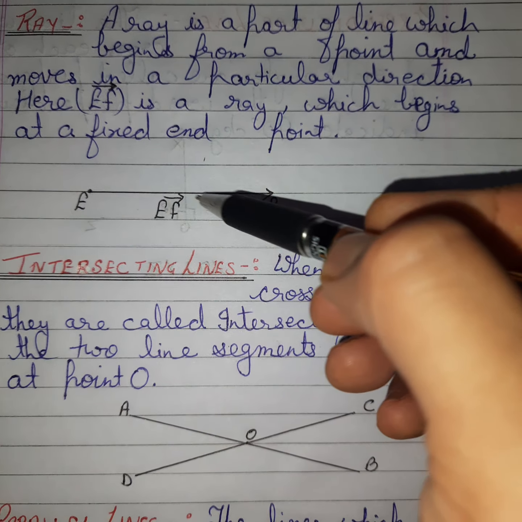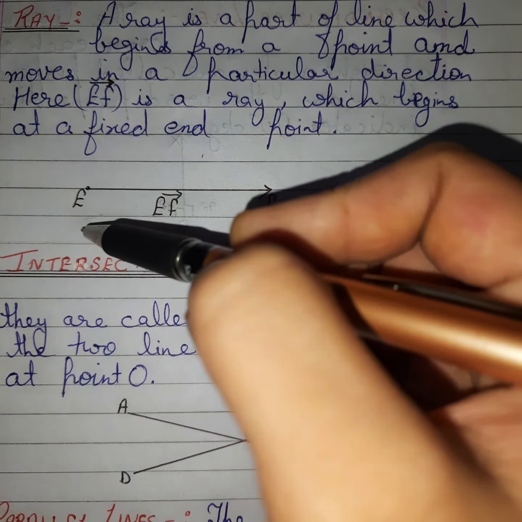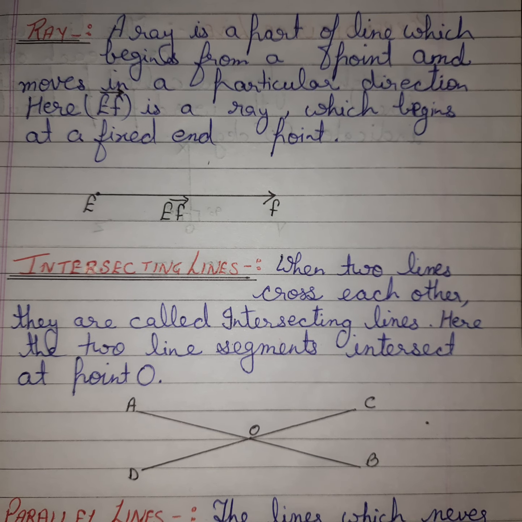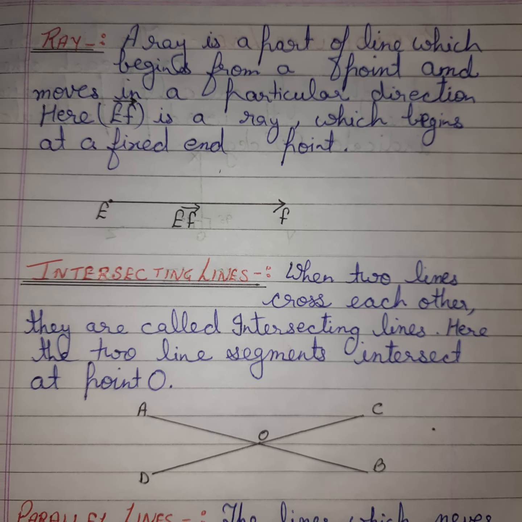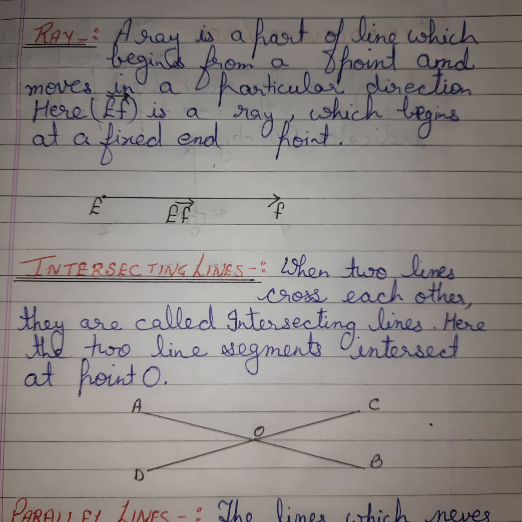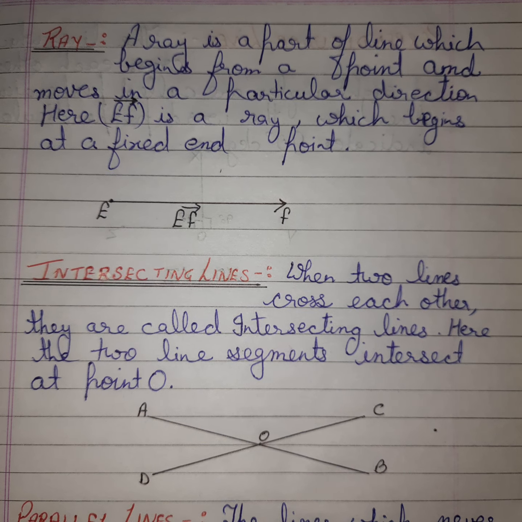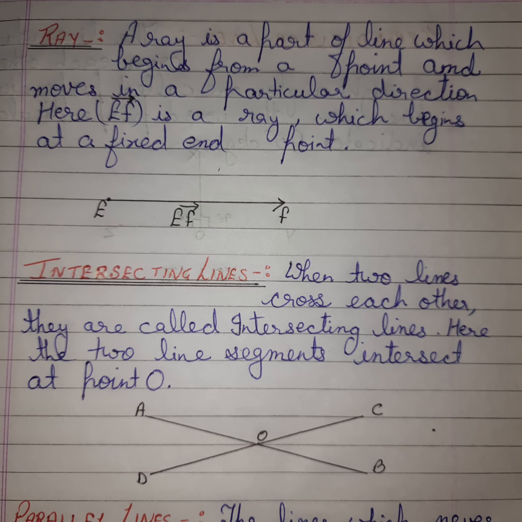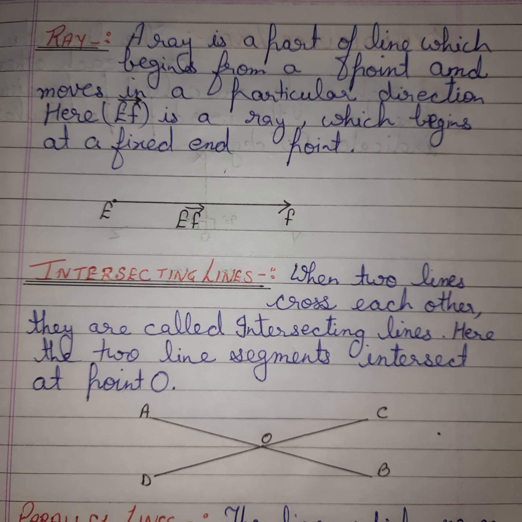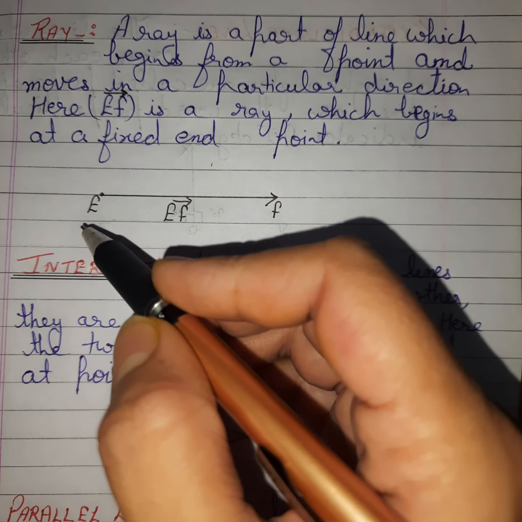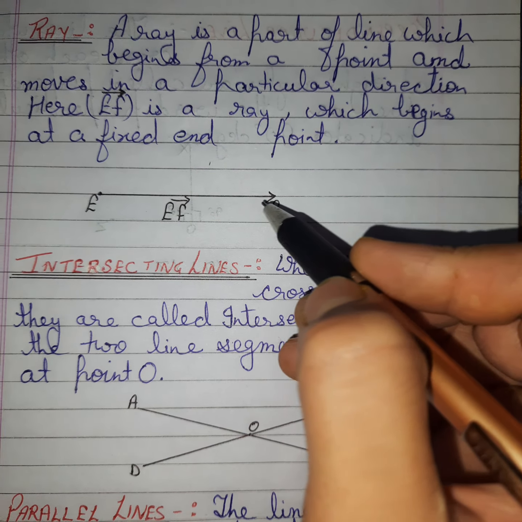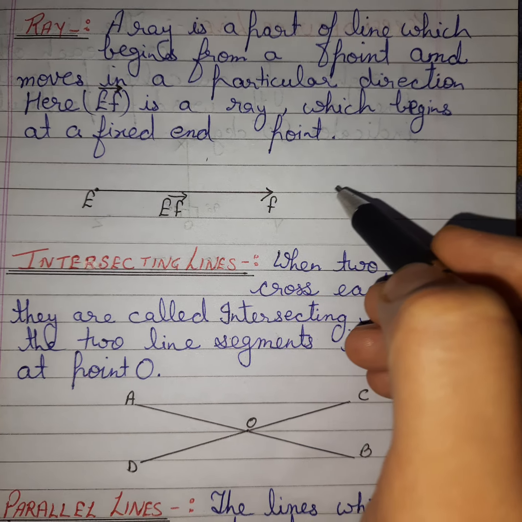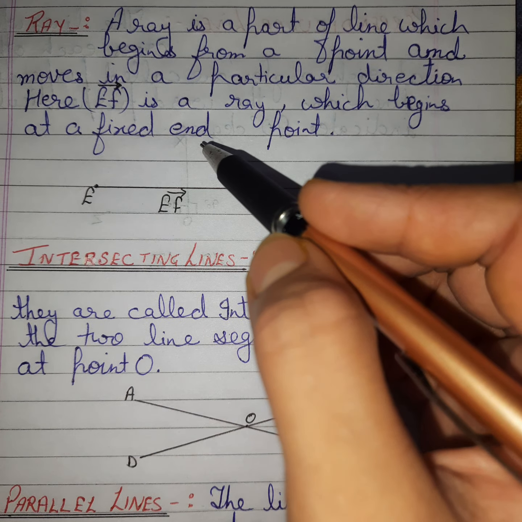So here EF is a ray which begins at a fixed endpoint E, but the ray is going on up to F and beyond. So a ray is a part of a line which begins from a fixed point and moves in a particular direction. That is called a ray. It begins at a fixed endpoint, but it is going on in this direction. So that's why it's called a ray.